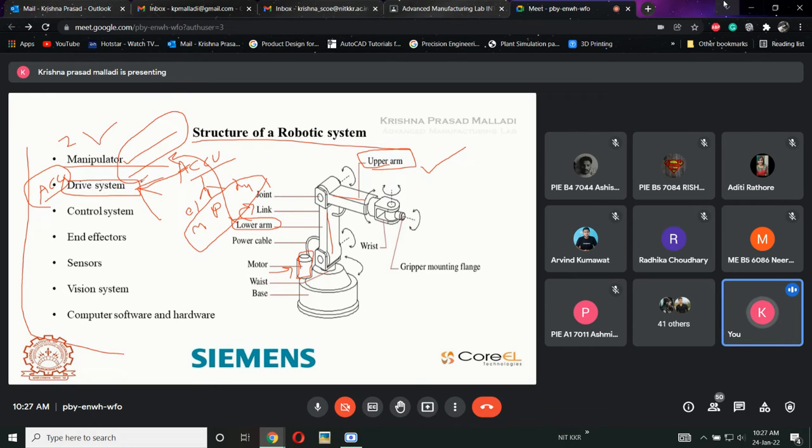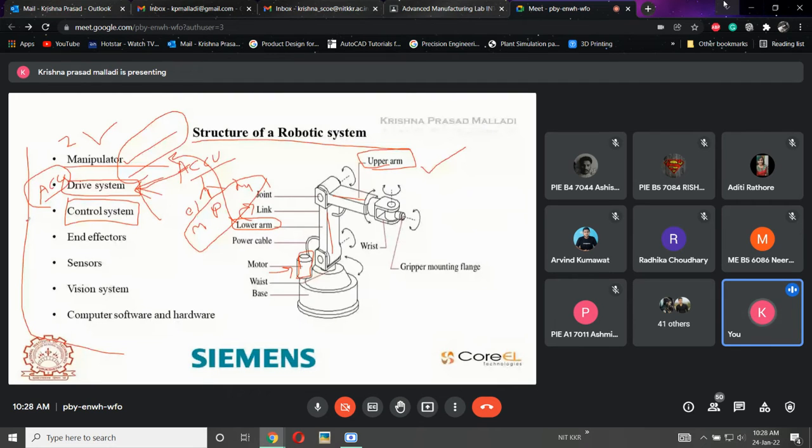Next one is the control system. Each and every robot should have some sensors that are involved in the robot controller. So how we are going to control it, on what basis we are going to control it, how the sensors will be placed, all the sensor related activity can be driven by these control systems.